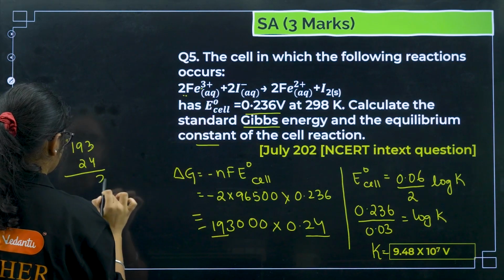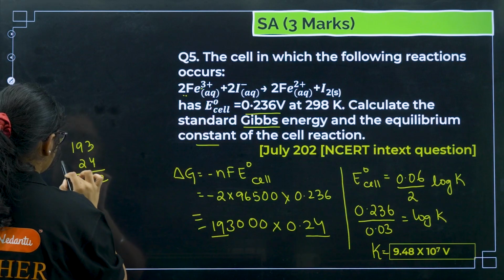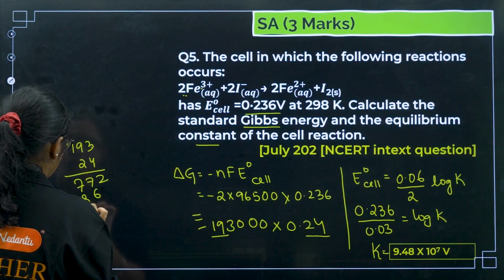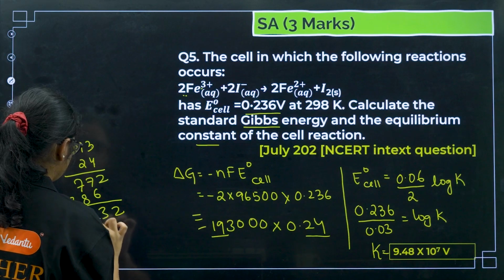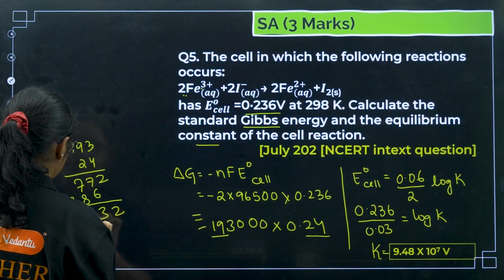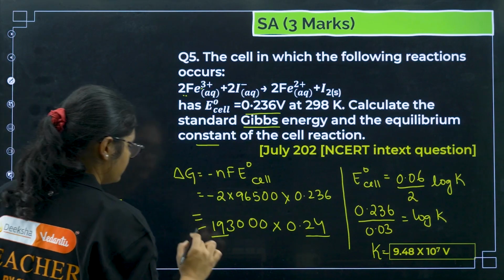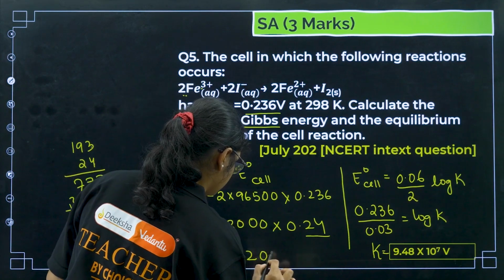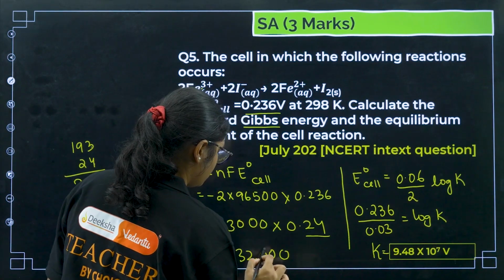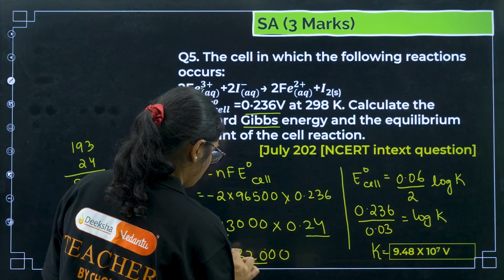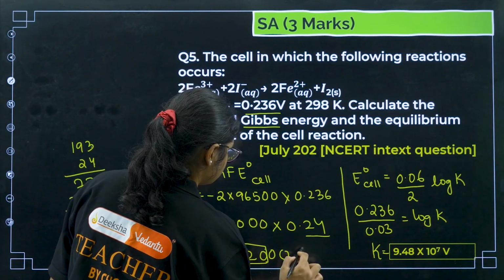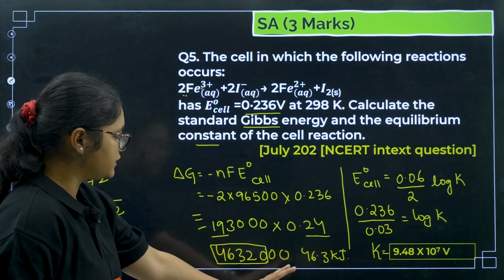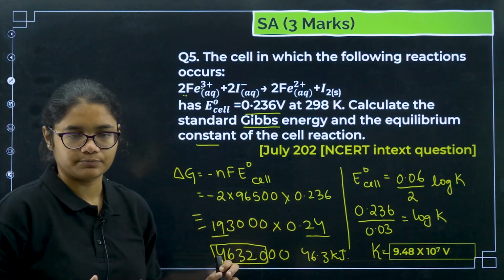Then I'll put 2 decimals, so I'll get somewhere around this value, that is 46.3 kilojoule. You can check this calculation, but this is what you have to substitute.